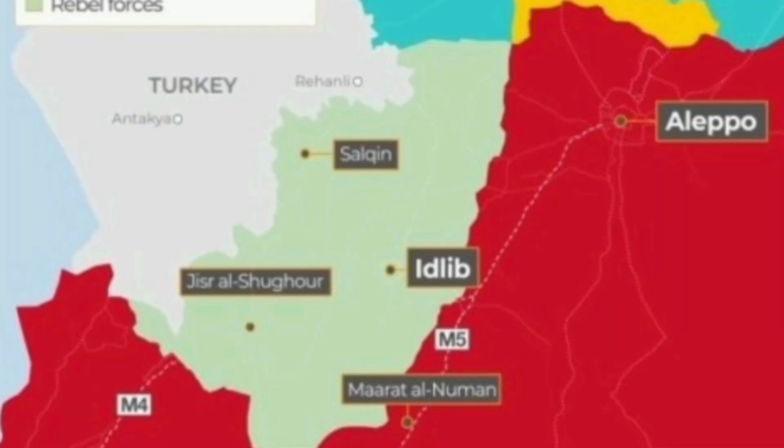Now, let us take a look at the timeline that summarizes the recent events that have taken place in Syria in the past couple of weeks. Till October 2024, HTS held a small area called Idlib near the Syrian border it shares with Turkey. Later, HTS annexed Syria's capital, Damascus.